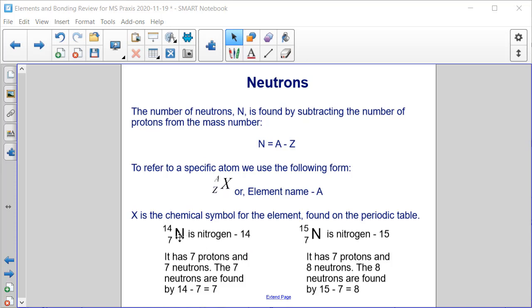And nitrogen has more than one isotope. So one of the isotopes has a mass number of 14, and the other has a mass number of 15. And then you can see if we write it out the long way, we would say nitrogen-14 or nitrogen-15. So they both have 7 protons, but nitrogen-14 has 7 neutrons, and nitrogen-15 has 8 neutrons. These are isotopes of one another.